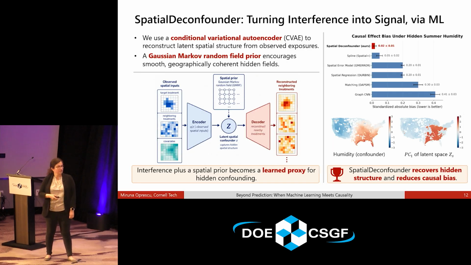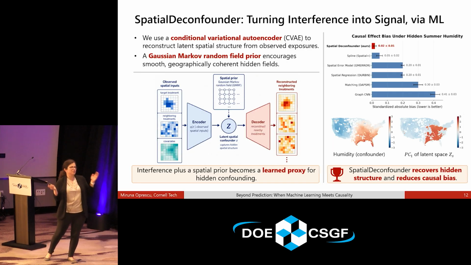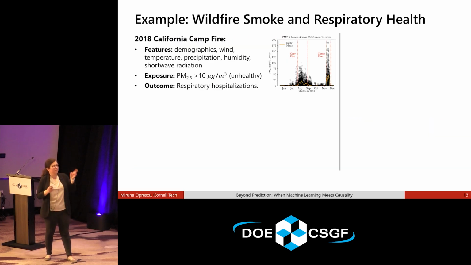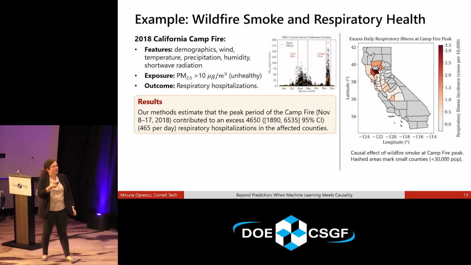And I'm running out of time, so if this seems like I'm running a marathon, it's because I am. But I want to show you what actually ended up happening in the wildfire smoke example using the two methods I just talked about, and then I'll conclude. So this is the fire. We didn't have a lot of features, so it's very important to reconstruct these unobserved factors if we can. And because there were 2 fires, we could use one for training and one for prediction. So that's good and bad at the same time. There were 2 fires in 2018.